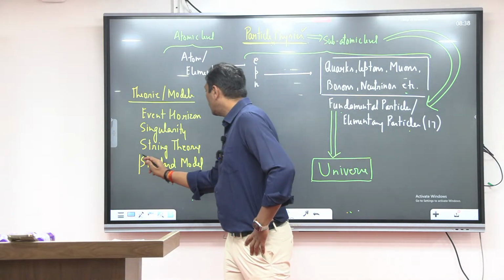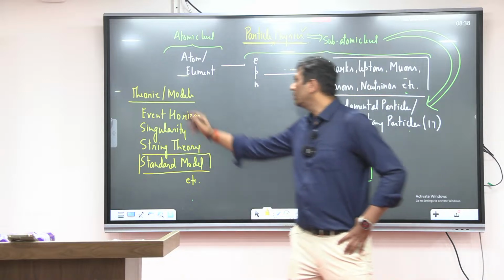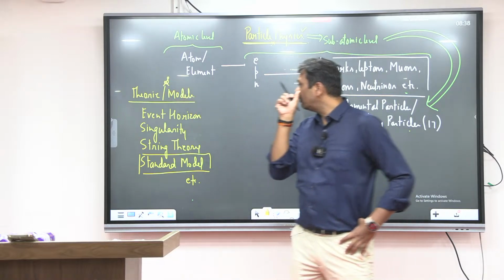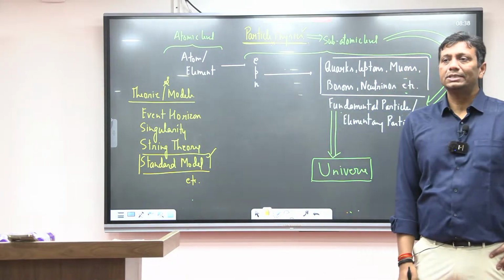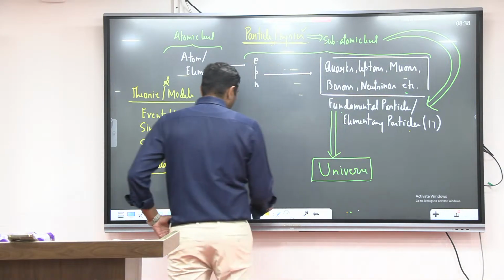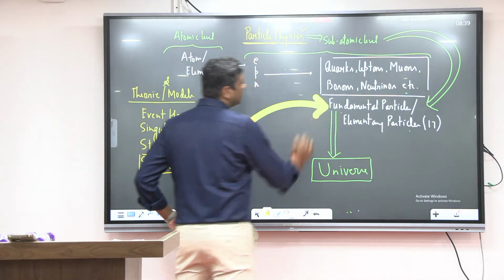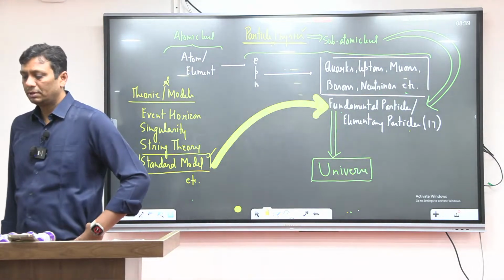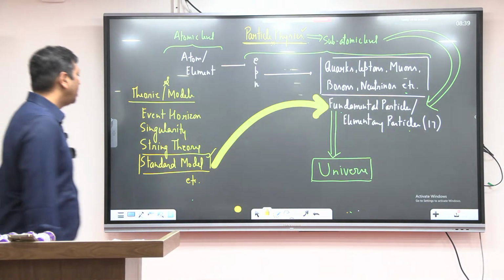The standard model is highly valid. So which of the theories and models mentioned there is highly valid? The answer is the standard model. And what does the standard model believe? The standard model believes that this entire Brahmand is made up of fundamental particles.